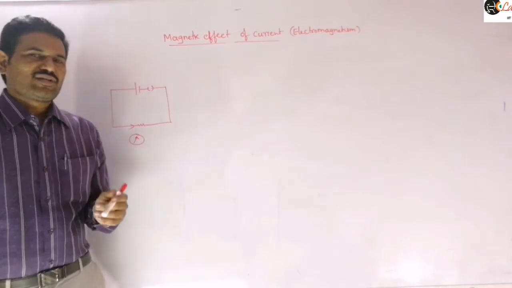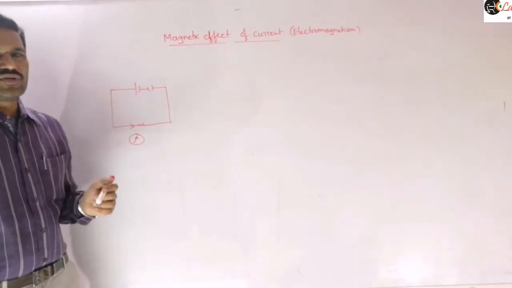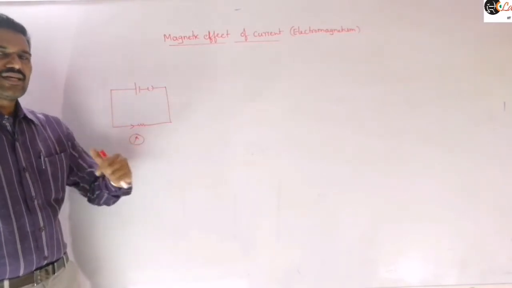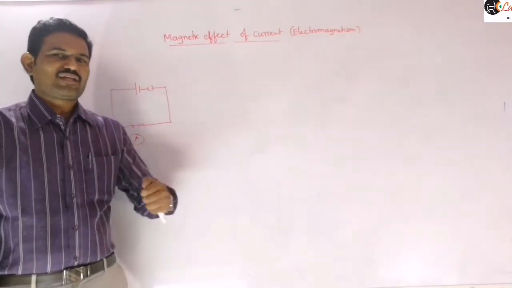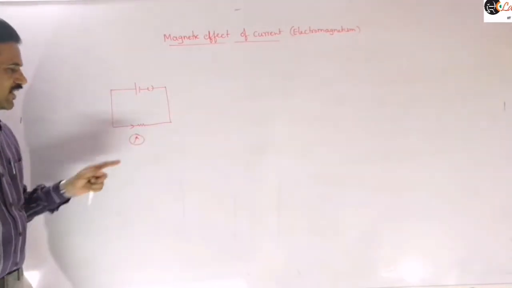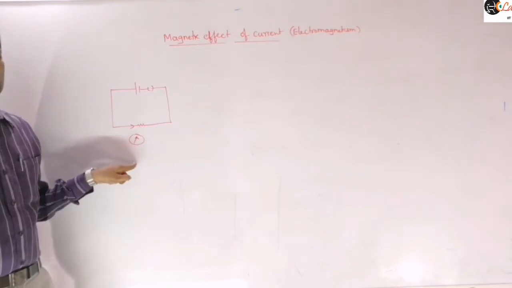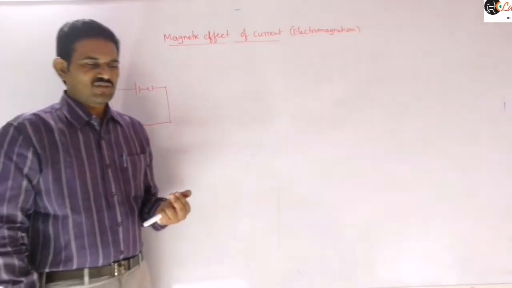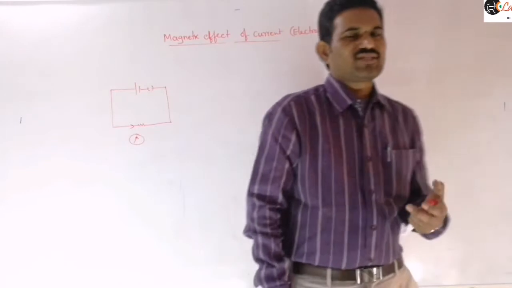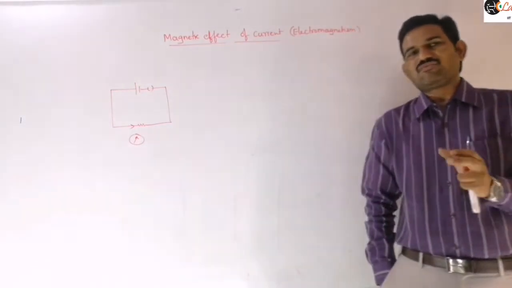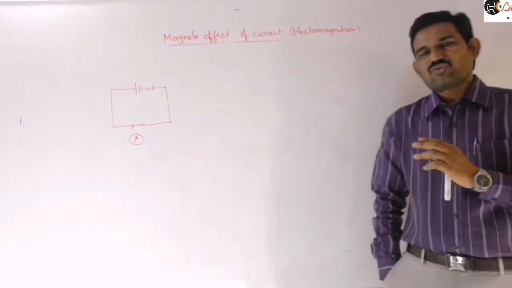After a lot of experiments he concluded that current carrying conductors produce magnetic fields, and because of that magnetic field, the needle in the compass shows deflection. That was the first experiment to identify the relation between electricity and magnetism.